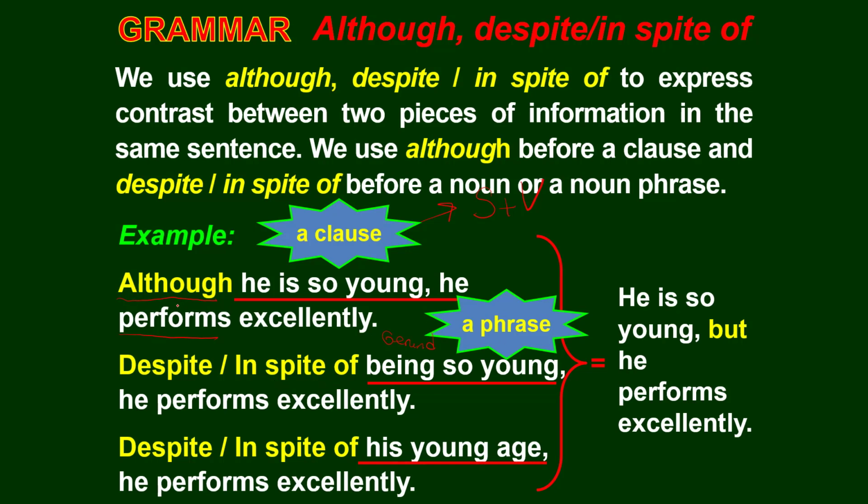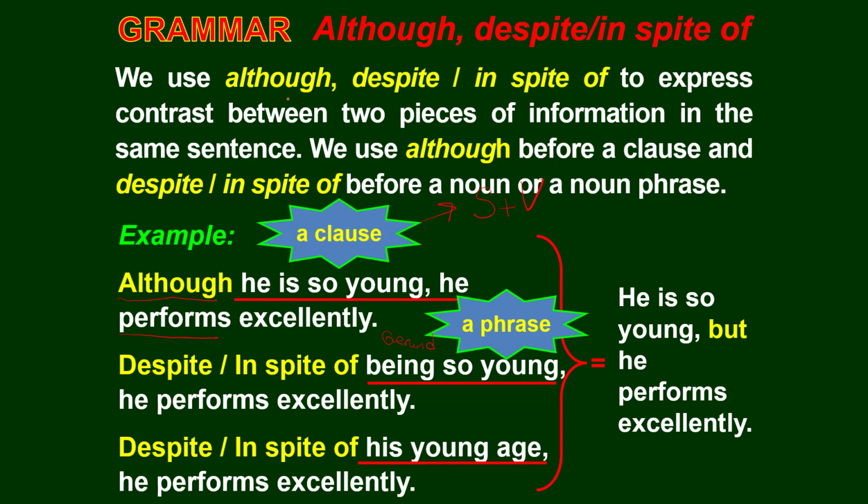After although we use a clause. Clause means subject plus verb. Okay, here there is no subject and no verb. That's why we use despite or in spite of, not although.